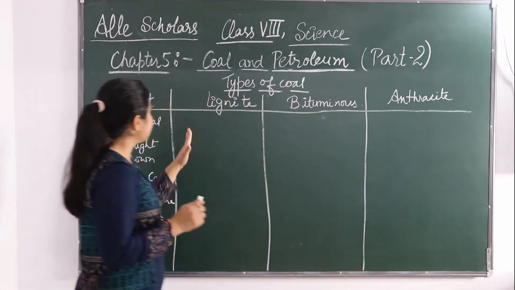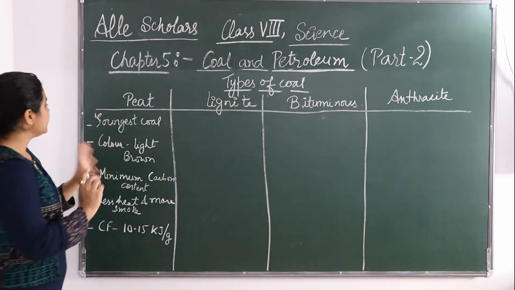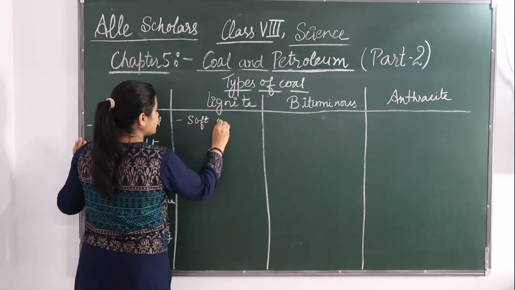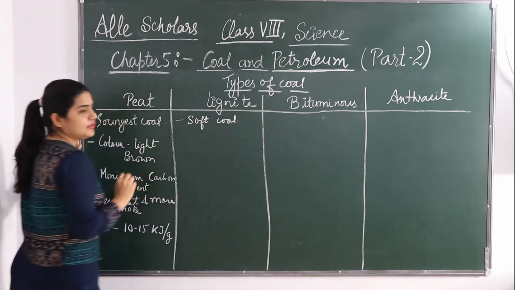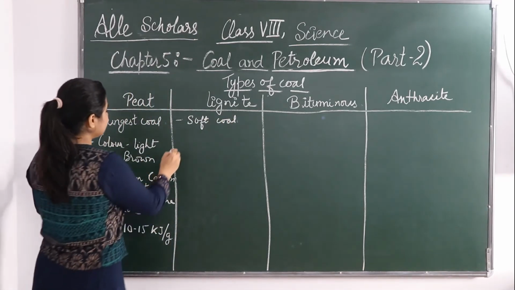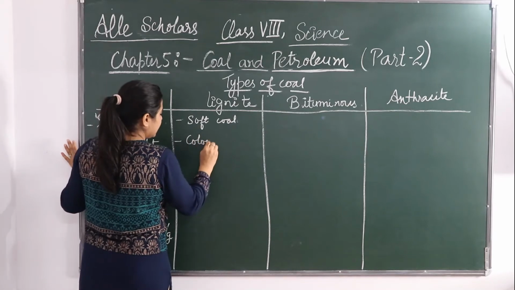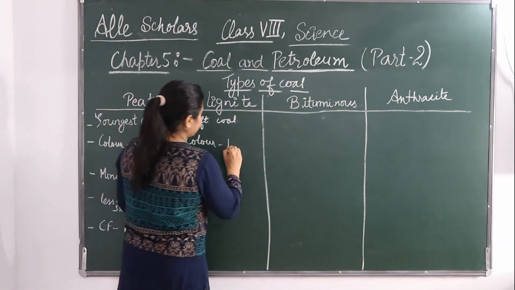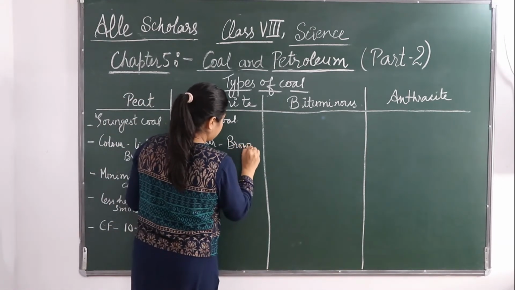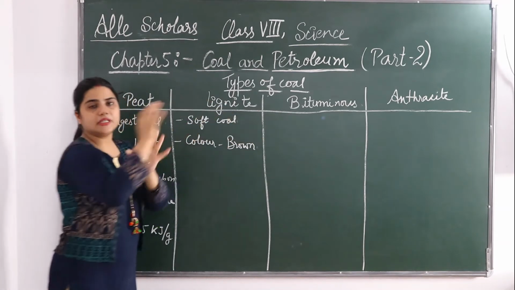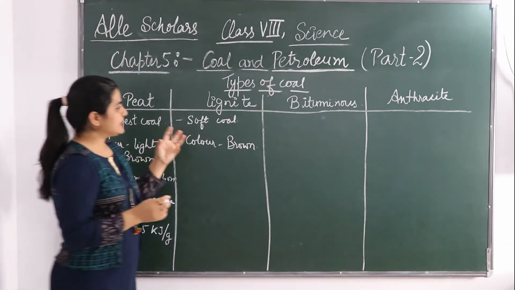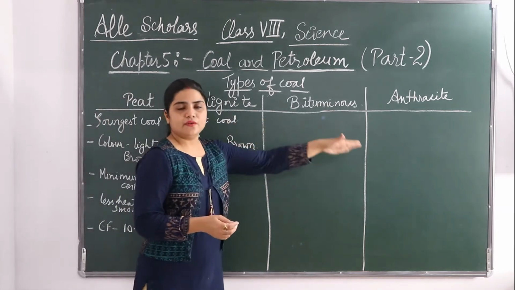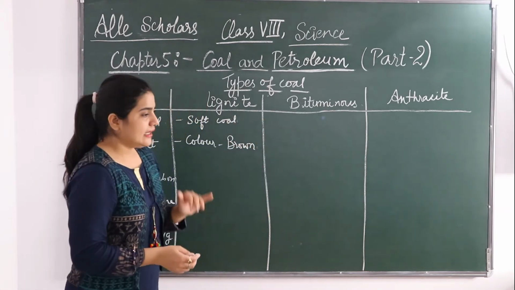Okay. The next type is lignite. This is the soft coal. It is called the soft coal. Its color is brown; this was light brown and this is brown in color. Okay, जैसे जैसे कार्बन का कंटेंट इंक्रीज होगा वैसे वैसे कलर भी डार्कर होता जाएगा. This was light brown, then it is going to be black at the end.